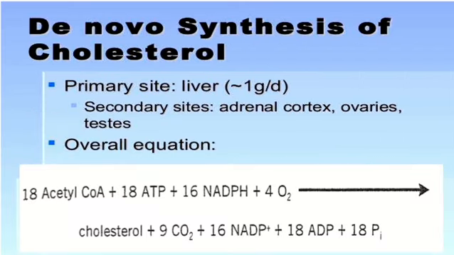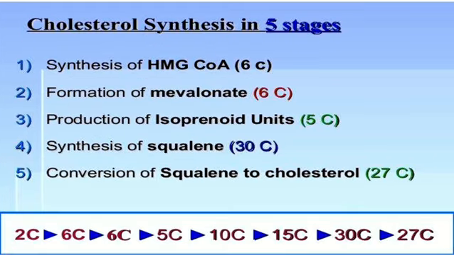De novo synthesis of cholesterol. The primary site of cholesterol synthesis is the liver, and secondary sites are the adrenal cortex, ovaries, and testes. The overall reaction goes like this: 18 molecules of acetyl-CoA along with 18 molecules of ATP plus 16 molecules of NADPH plus 4 molecules of oxygen convert to cholesterol along with 9 molecules of carbon dioxide plus 16 molecules of NADP plus 18 molecules of ADP plus 18 molecules of inorganic phosphate.